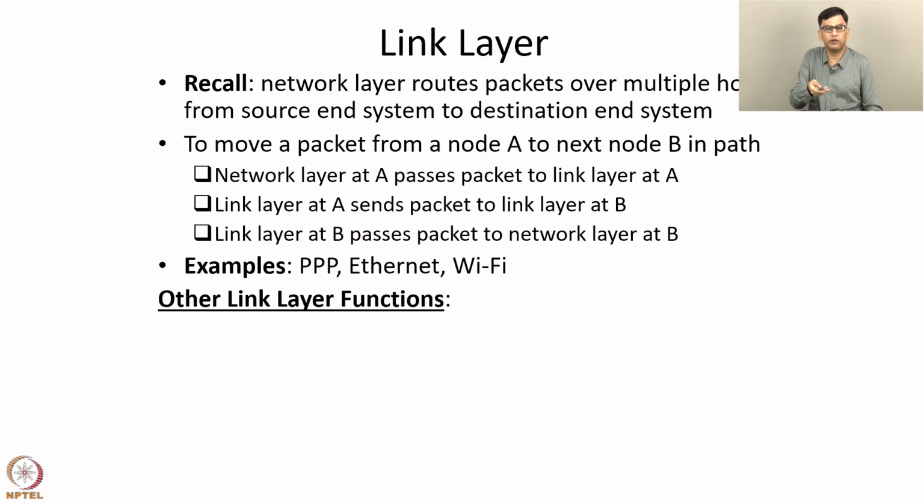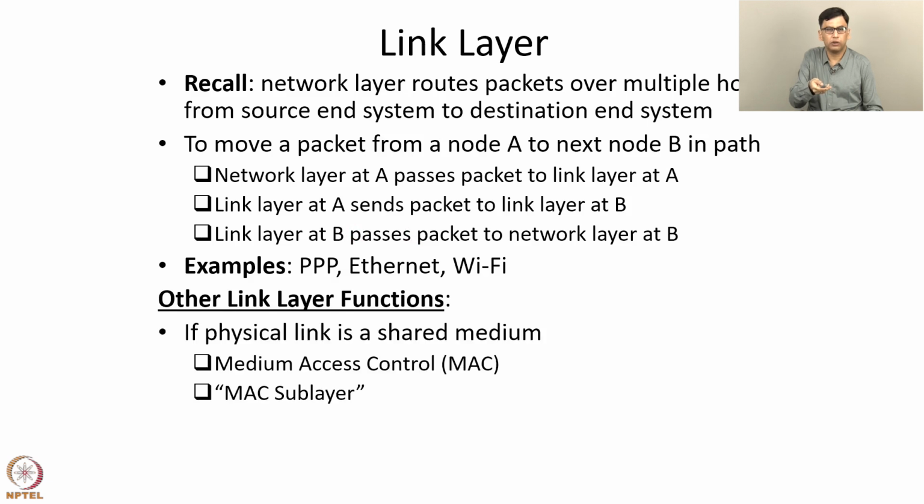There are some other link layer functions which may optionally be performed. So if the physical link is a shared medium, then medium access control is another function that the link layer must perform. This is done by the MAC sublayer, which is a part of the link layer. For example, Ethernet, the old version of Ethernet, and Wi-Fi are shared media. So they require a medium access control sublayer for performing medium access control.